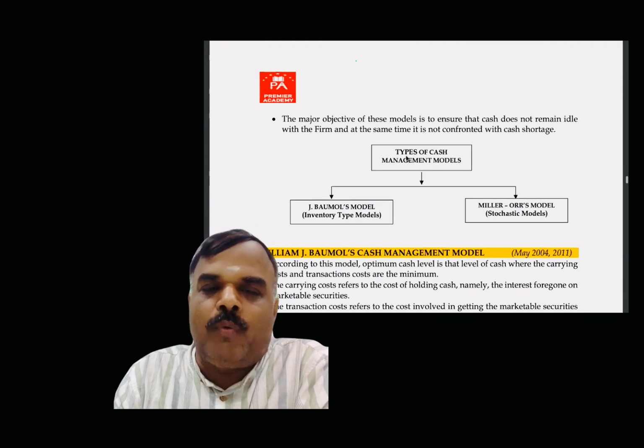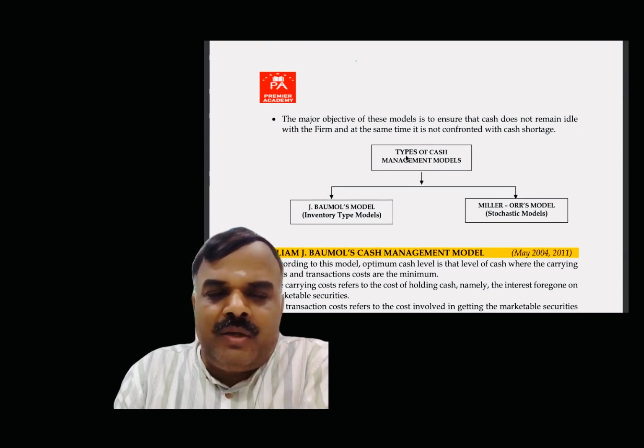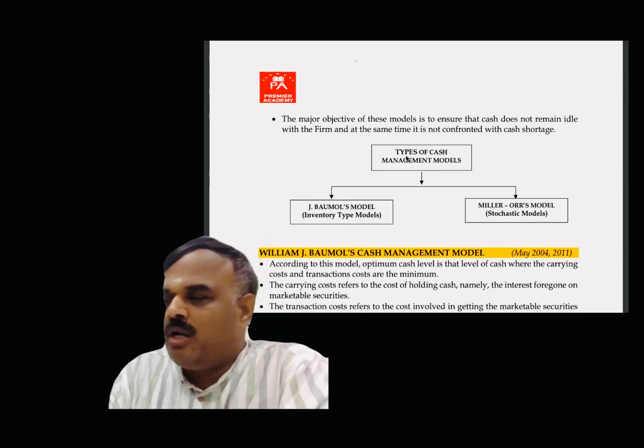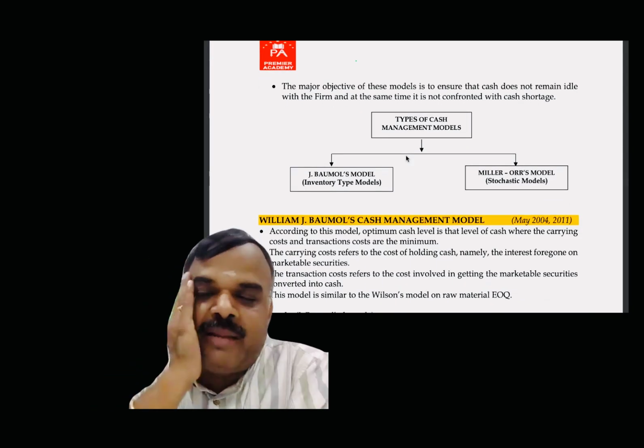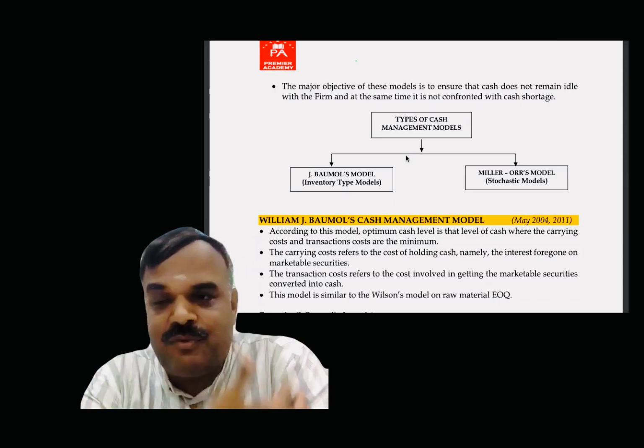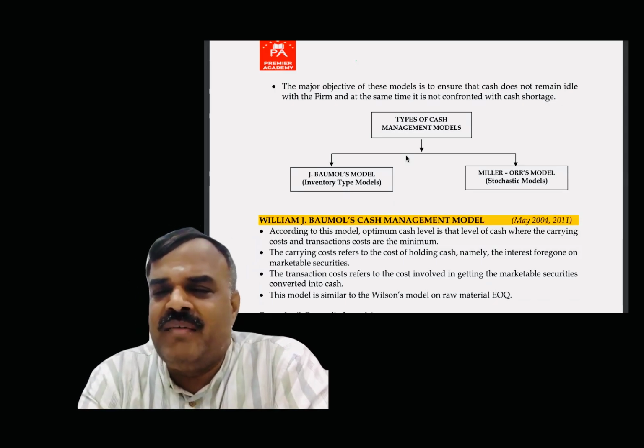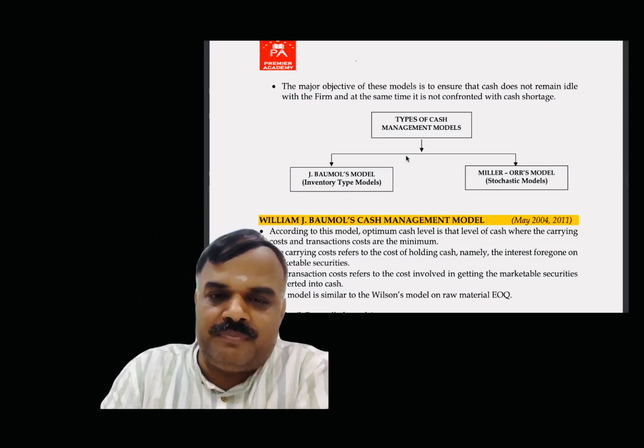Cash management models with respect to optimum cash balance. One is called Baumol's model, another one is called the Miller or cash management model. Baumol's model is based on an inventory type model, okay, for even cash flow. In case of a stochastic model, uneven cash flow, it is the Miller or cash management model.